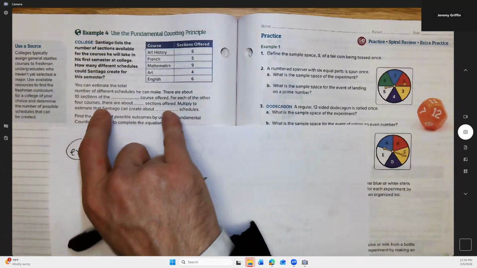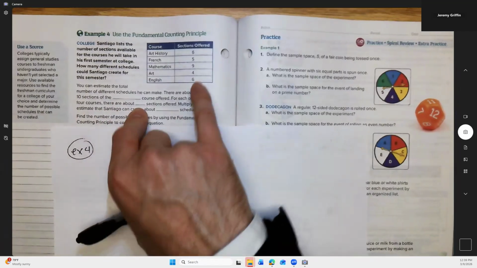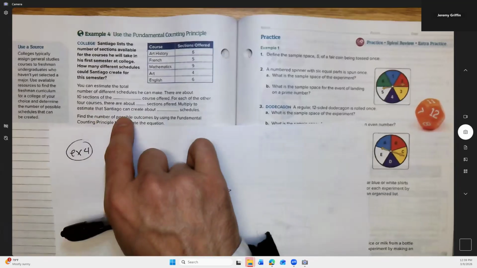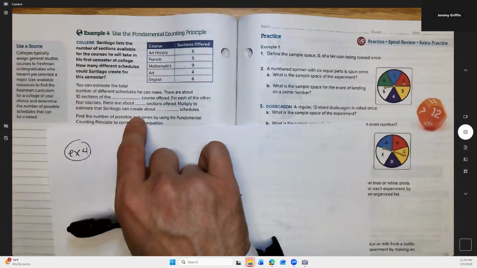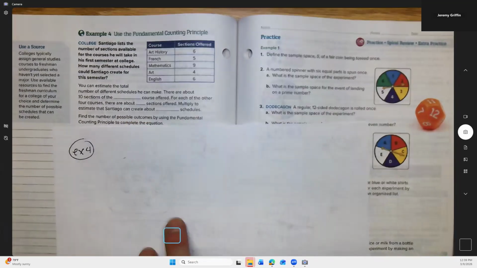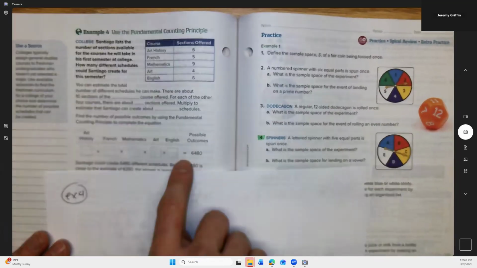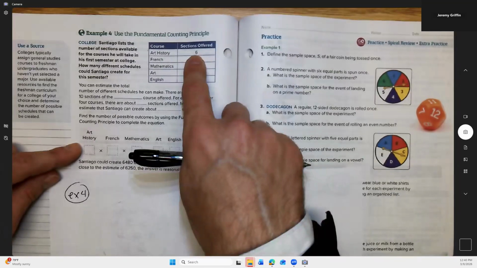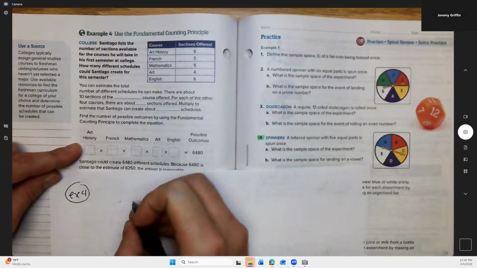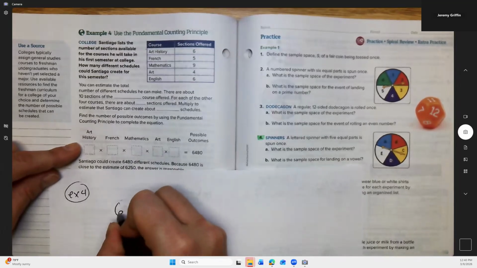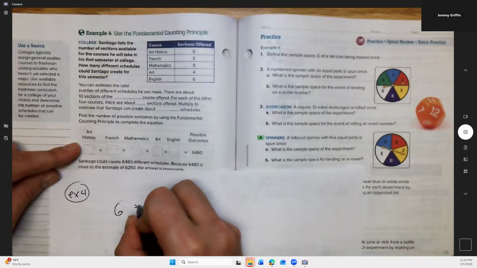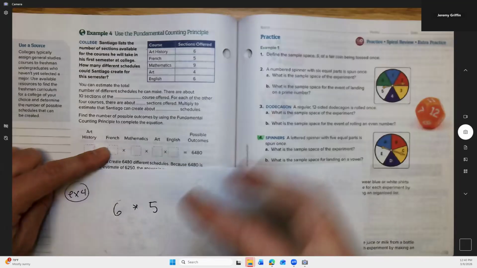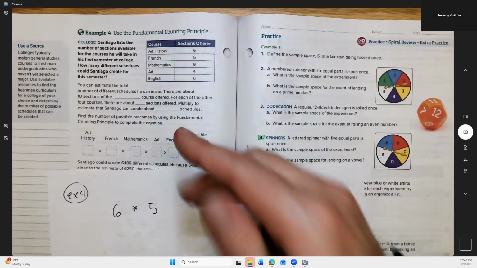Okay, for each of the other courses, there are about, well, it looks like between 4 and 6. So about 5 is there. Multiply to estimate the number you can create, right? Here's the number of possibilities in one. There are 6 different sections you can sign up for in art history. So we're going to go 6 art history multiplied by 5 different classes that you can take for maybe like 1 p.m., 2 p.m., 3 p.m., so different times, right?